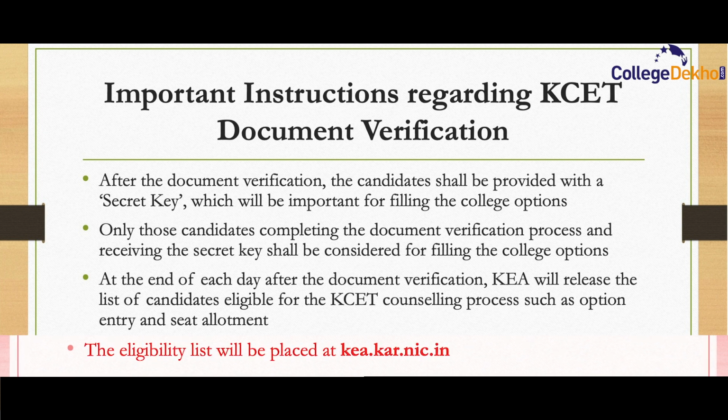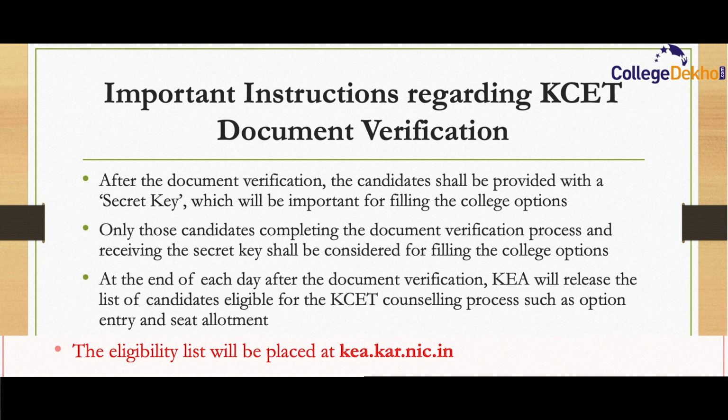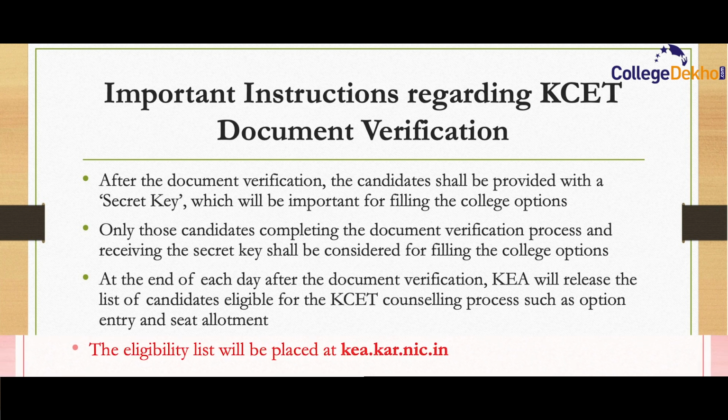So you need to check. If you attended certificate verification today, by evening after 7 p.m. or 8 p.m. you need to check this official website for the eligibility list and find out if you are eligible for counseling or not. If you are not eligible for counseling, KEA will specify the reason why you were not eligible for the counseling. So then you need to rectify the error and you need to go for re-document verification on the scheduled dates.